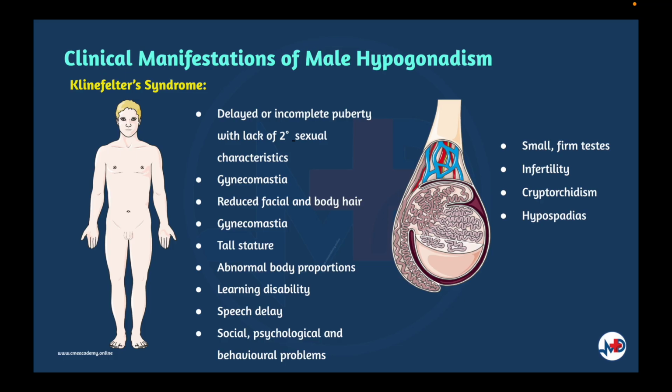and abdomen. Gynecomastia, reduced facial and body hair, infertility, a tall stature, abnormal body proportions, learning disability, speech delay, cryptorchidism, hypospadias, and social as well as psychological problems are seen.